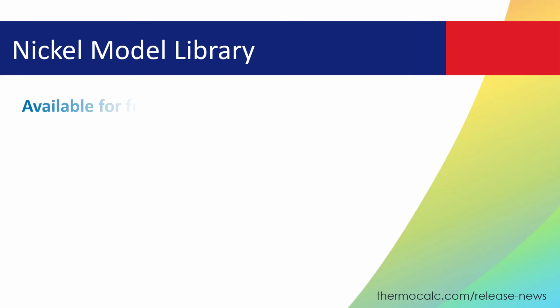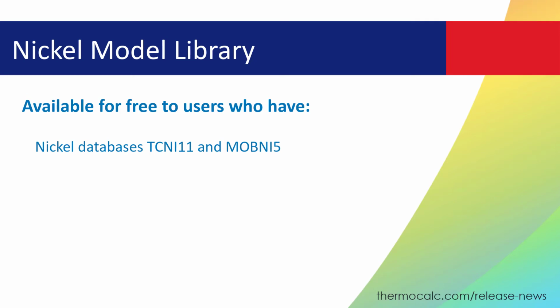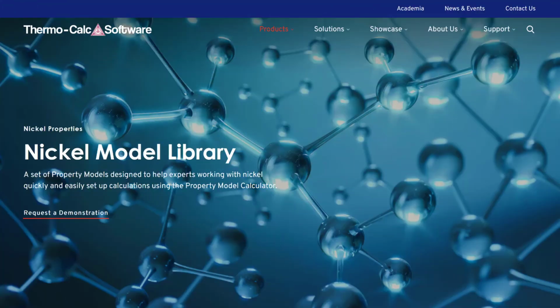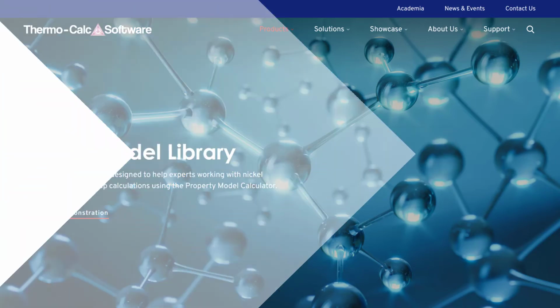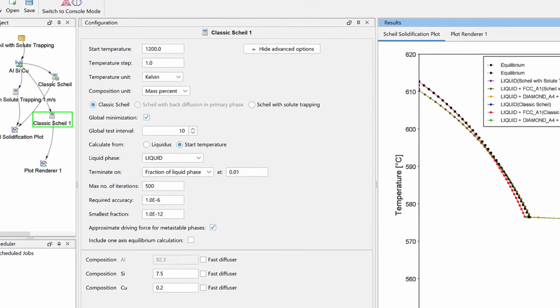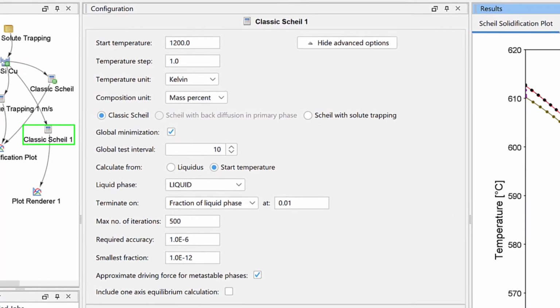The new nickel model library is available for free to all users who have a license for the nickel databases TC-NI11 and MOB-NI5 and have a valid maintenance and support subscription. To learn more about the new nickel model library, visit the Nickel Model Library page on our website at thermocalc.com/nickel model library.